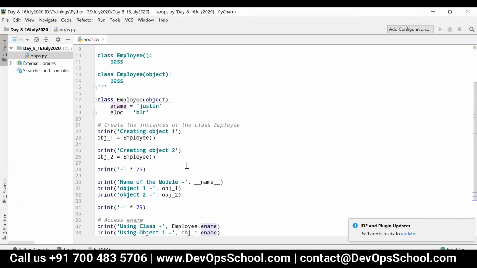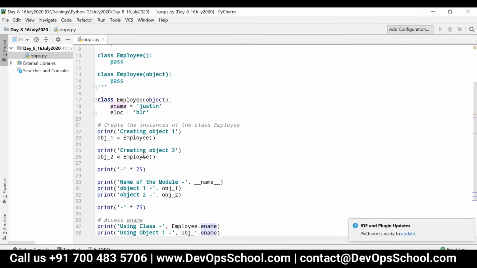What is the necessity of creating different objects? Each and every object can have its own property, that is, its own value. For example, consider employees. All employees cannot have the same name, right? So object1 can have one name, object2 can have a different name.